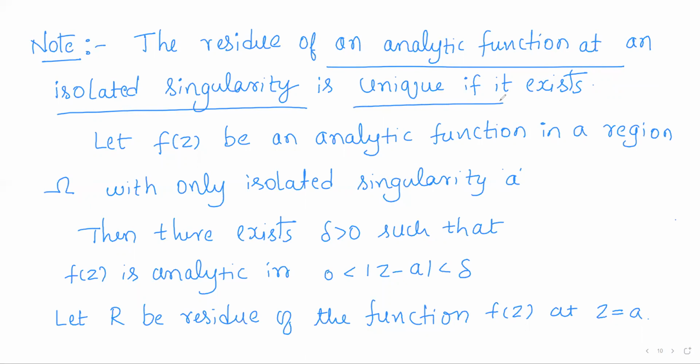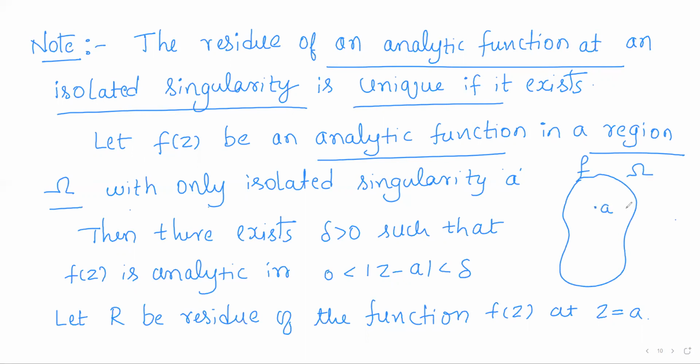Now to justify that, let f(z) be an analytic function in a region omega with only one isolated singularity a. So the assumption is that f is analytic in some region omega which contains one and only one isolated singularity.